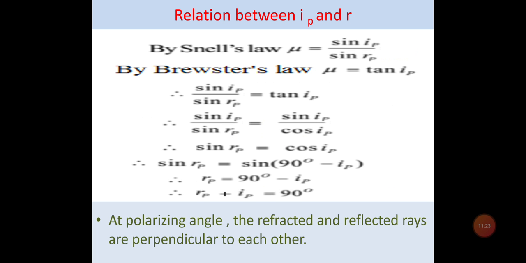We know from Brewster law that mu is equal to tangent of IP, and by Snell's law, we know that mu is equal to sine of IP upon sine of RP. If we equate those two relations, we will obtain the relation between RP and IP as RP plus IP is equal to 90 degrees. So we can say that at the polarizing angle, the refracted and the reflected rays are perpendicular to each other. I have also told you about this condition in the previous figure.